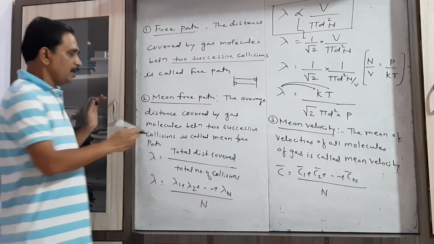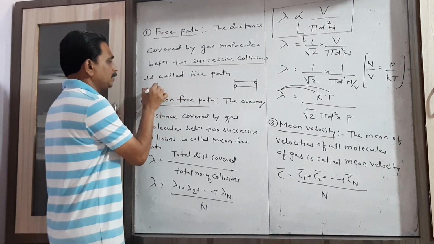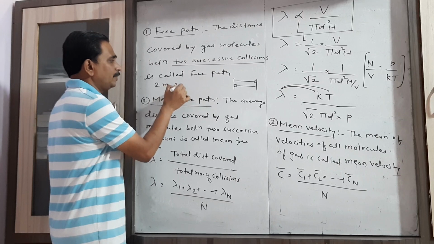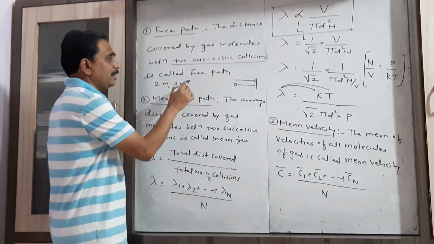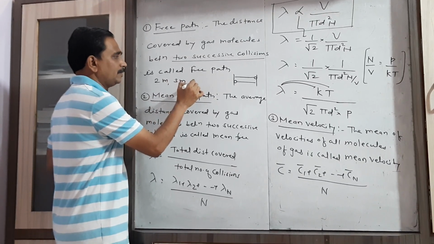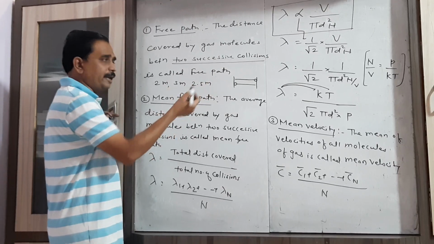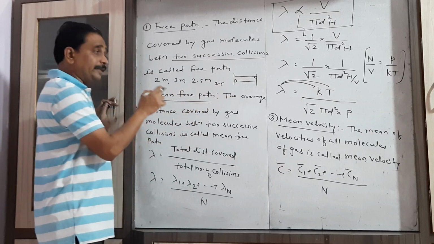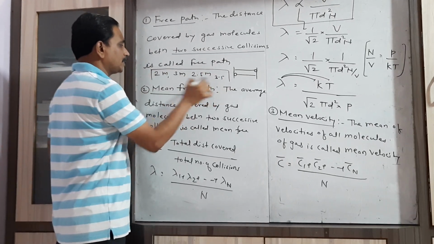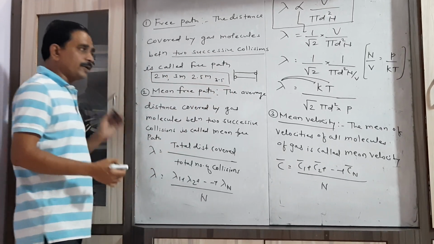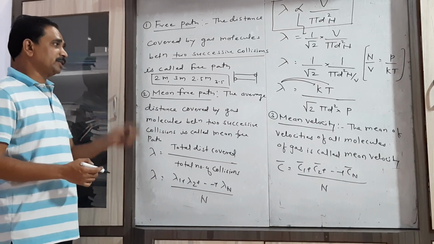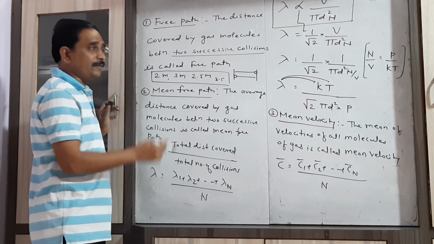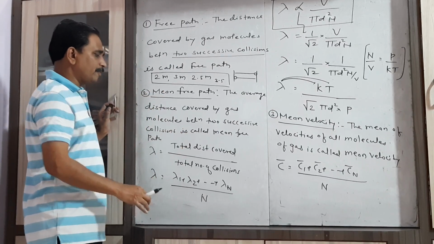Suppose in the first two collisions the distance covered is 2 meters, in the next two collisions 3 meters, in the next collision 2.5 meters, and in the next collision 3.5 meters. Then to get the average distance covered between successive collisions, we add all these and divide by the number of collisions.